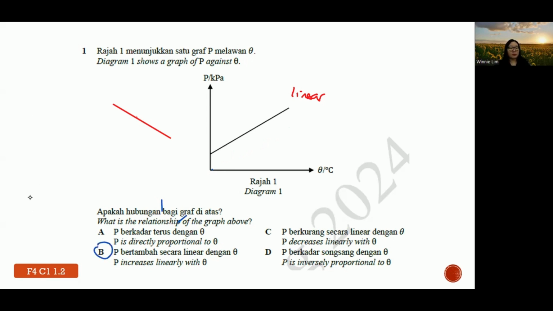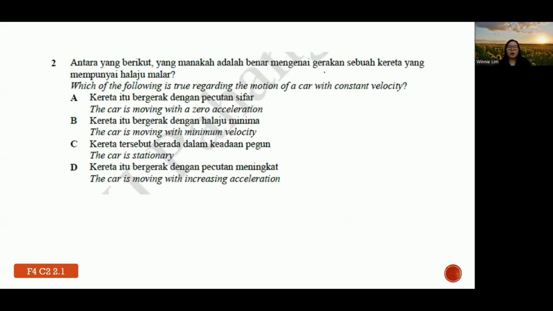Okay. Then question 2, which of the following is true regarding the motion of the car with constant velocity? Now, it is moving at constant velocity. That means, is there any change in the velocity? There is no change in velocity. Okay, and therefore, they will have zero acceleration. So for information, acceleration is the rate of change of velocity.